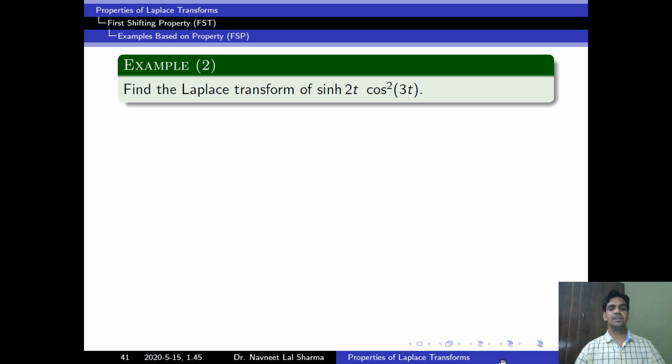Let's see. Find the Laplace transform of sin hyperbolic 2t into cos square 3t. Now look at this question and think how we'll find the Laplace of this. We don't know the formula directly. So first we have to simplify this function as we know. We know sin hyperbolic function we can write in terms of exponential function. So we will write first exponential function, then we will multiply by this.